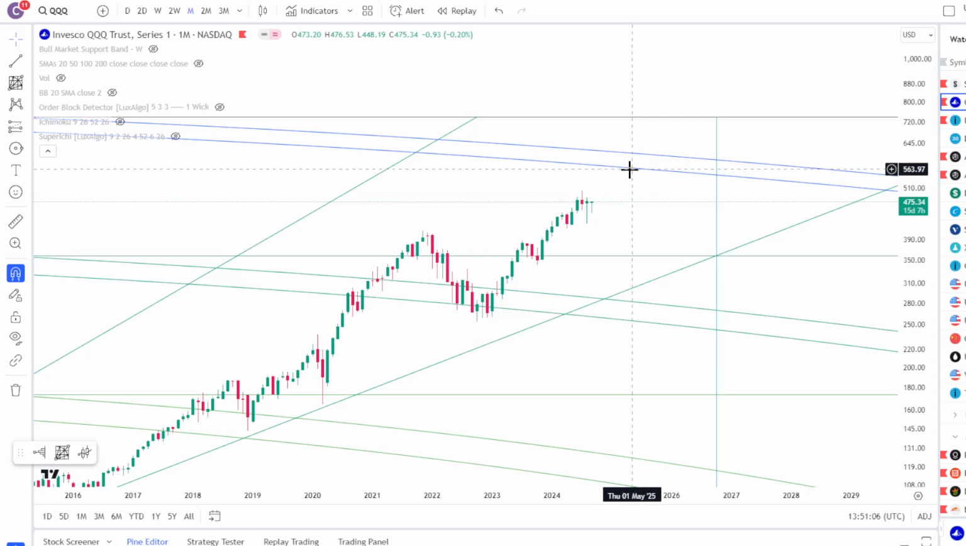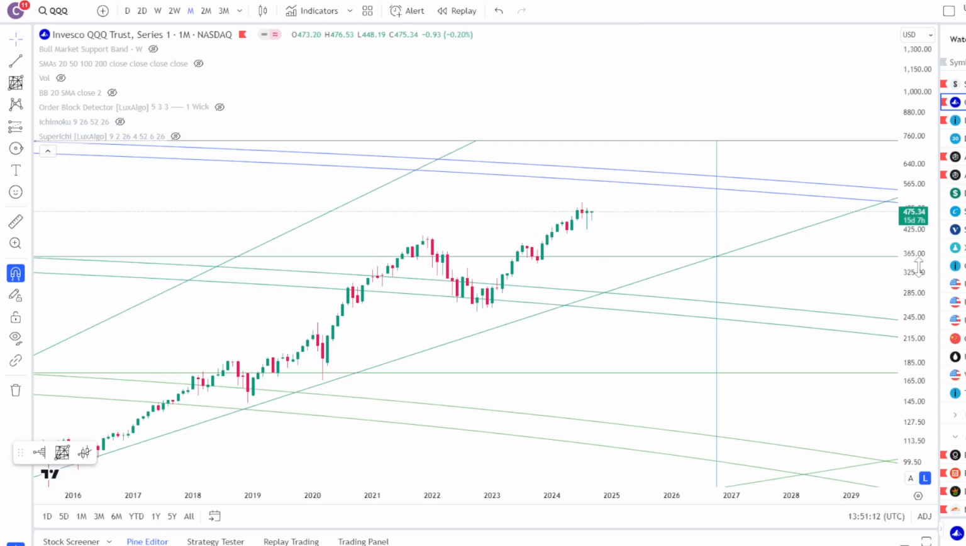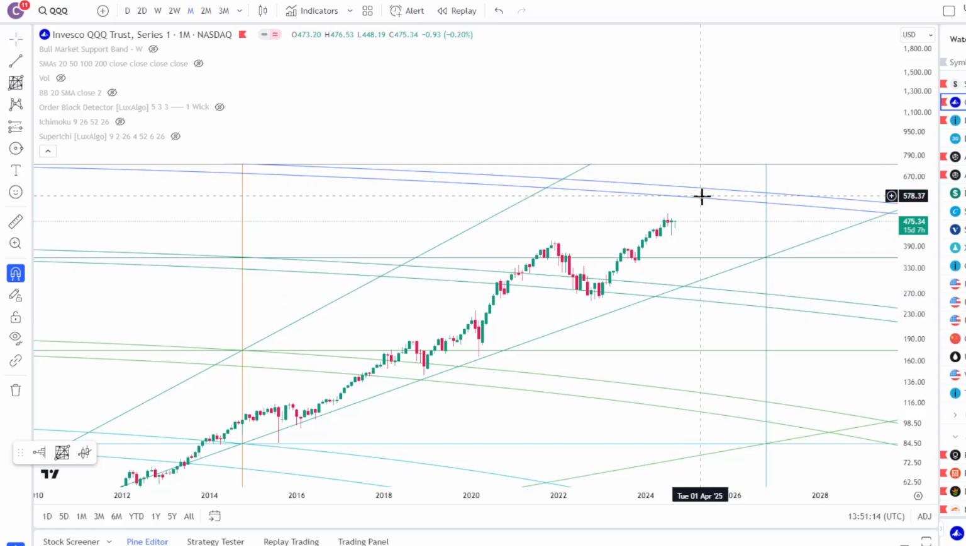It's probably going to gravitate towards maybe around 560 to around 610, somewhere around there, up here around the arc. That's where I think you're going to start getting a lot more tiredness of the bull market right up there. But I don't think we're quite there just yet.